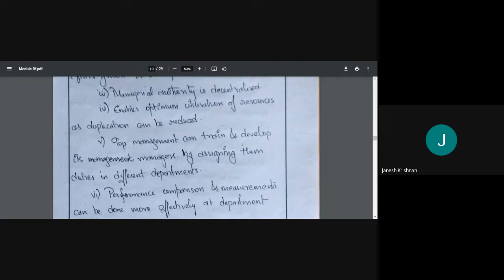What do they do? They'll assign them first to production, so they learn about production, everything. They will work in the production department and learn about it. Then after some time, they shift the person to another department, that is the finance department. Learn about finance. Once finance is done, move to marketing. So he or she will have the knowledge about all the departments. So they can be trained, which is better for the company itself.